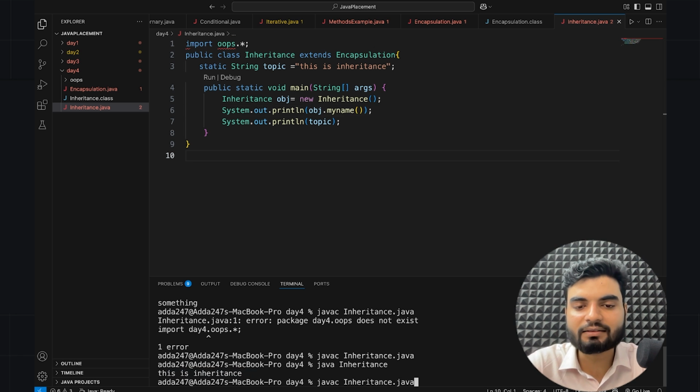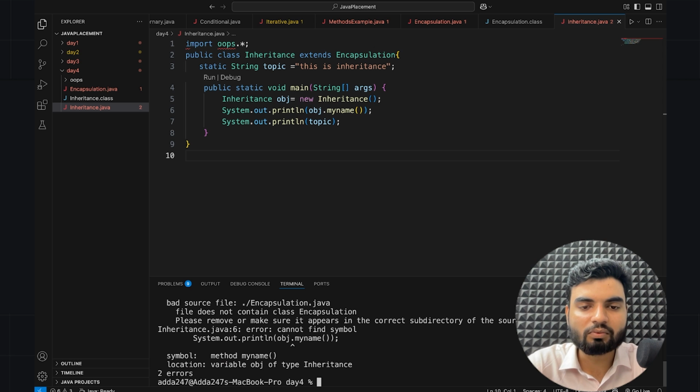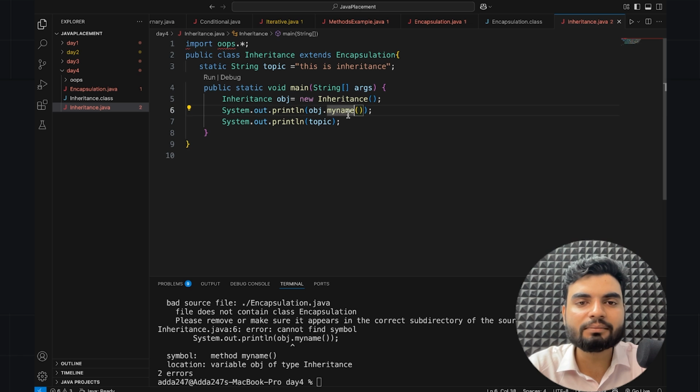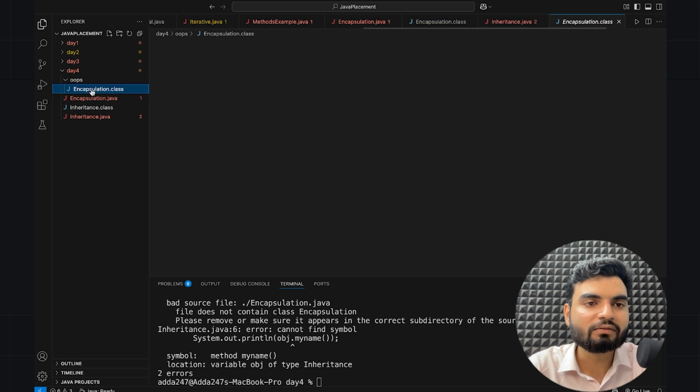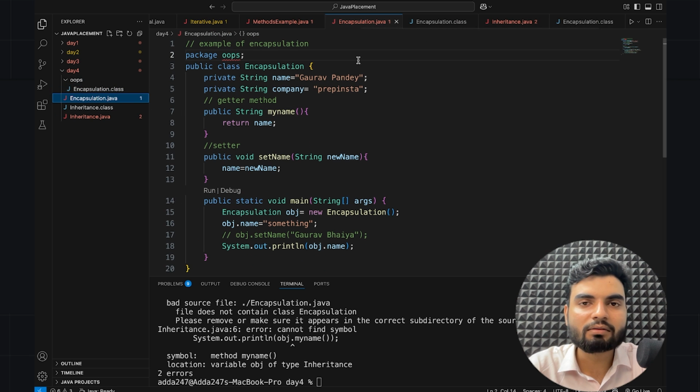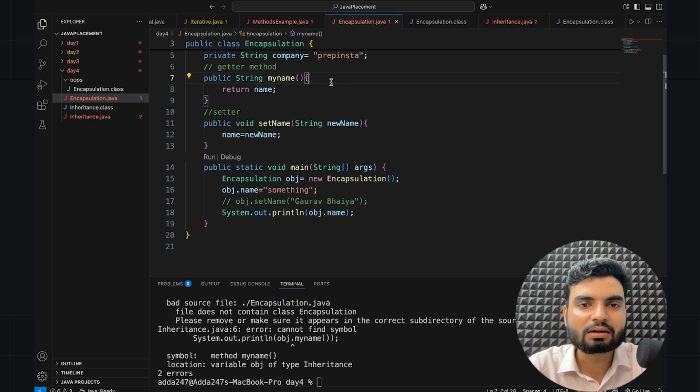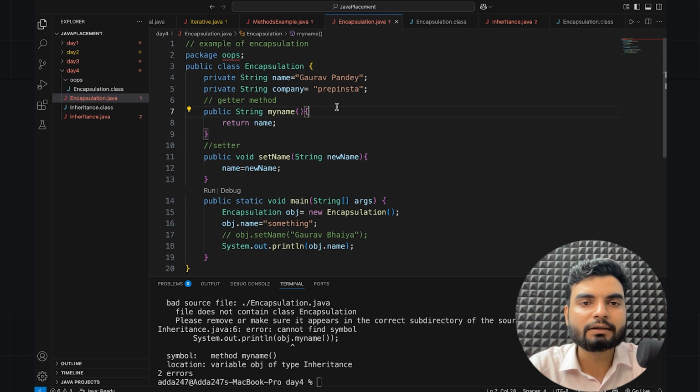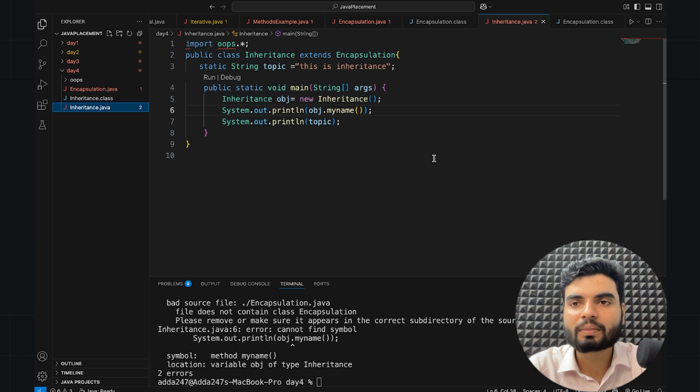Okay, so I'll compile this Inheritance file again. What does it say? Cannot find symbol. Here it's saying obj dot myName, cannot find symbol. I guess that was the name, if you remember, of that particular class. Here somewhere we had that same thing, public String myName, and it says that it does not have it. If that extends, then automatically I should get it.